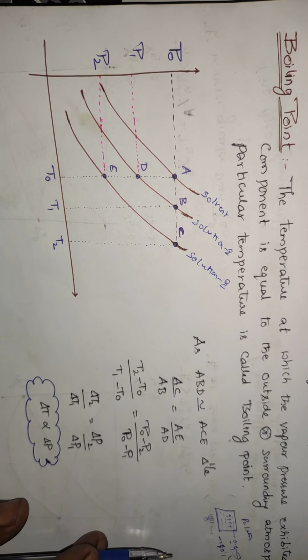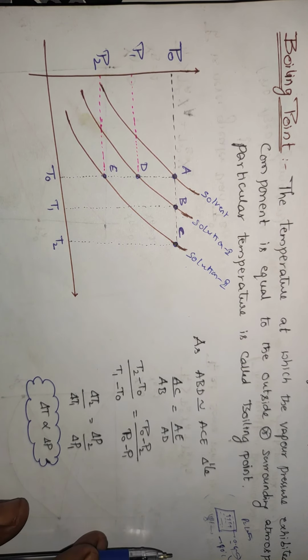AB you can write as T1 minus T naught. AE is P naught minus P2, and AD is P naught minus P1. So you can write it as delta T2 by delta T1 equals delta P2 by delta P1. Simply you can write it as delta T is proportional to delta P.